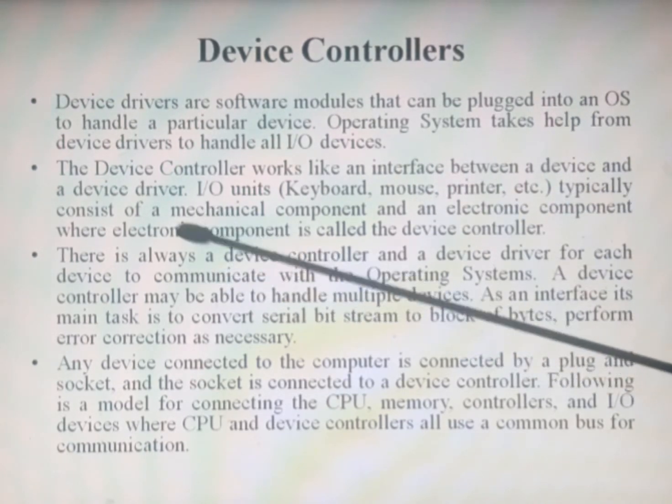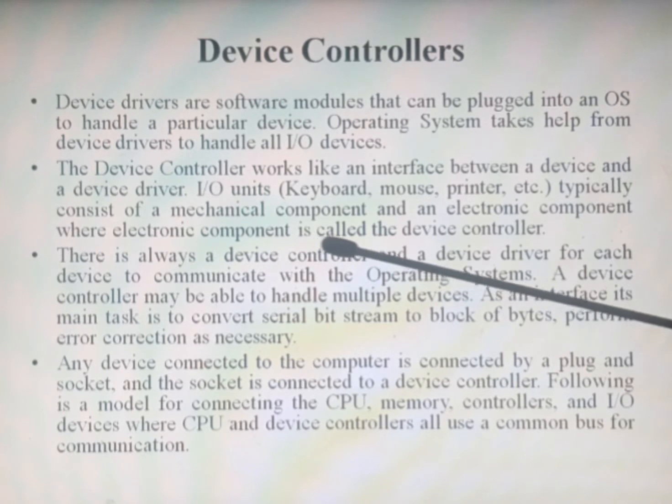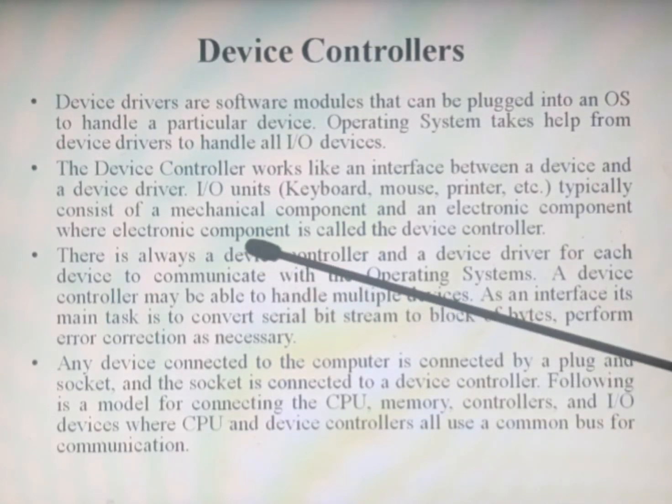All these typically consist of a mechanical component and an electrical component, where the electrical component is called the device controller. The device is the mechanical component, because it is a physical component made up of steel or plastic. In the mechanical component, some electrical component should be there which helps to read, write or communicate with the operating system. That electronic component is nothing but the device controller.